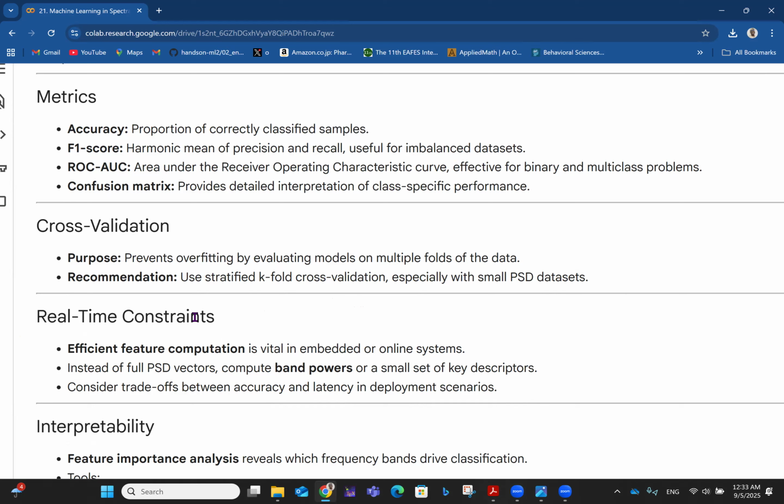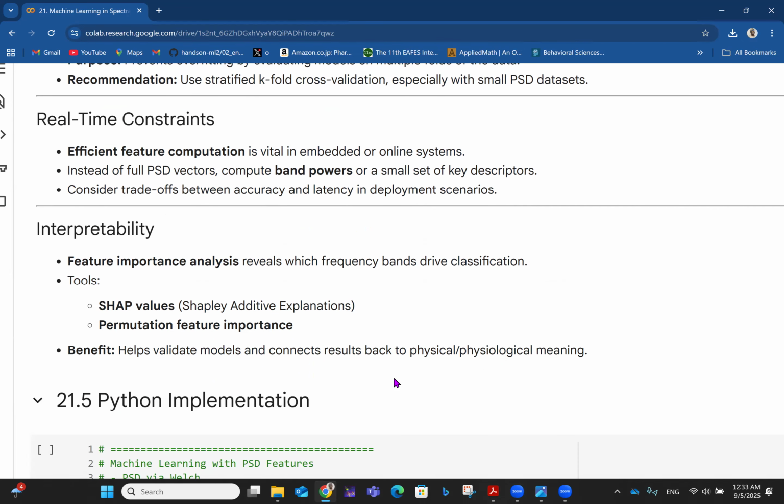Then you have real-time constraints. Efficient feature computation is vital in embedded or online systems. Instead of full PSD vectors, compute band powers or a set of key descriptors. Then consider trade-offs between accuracy and latency in deployment scenarios.